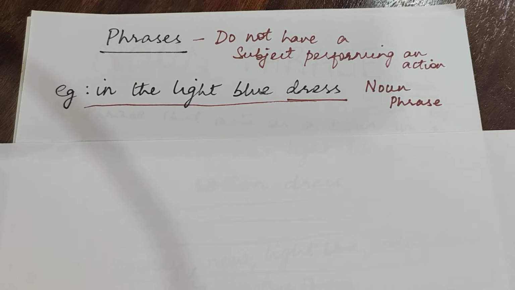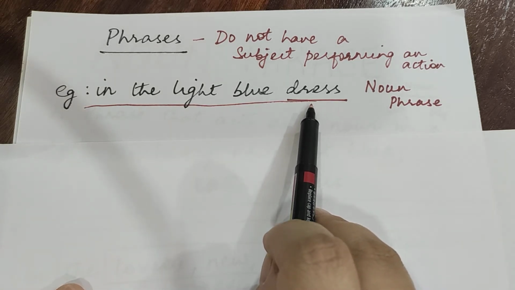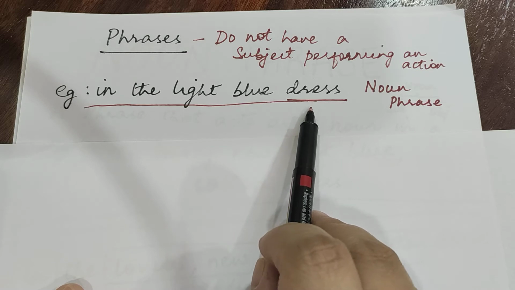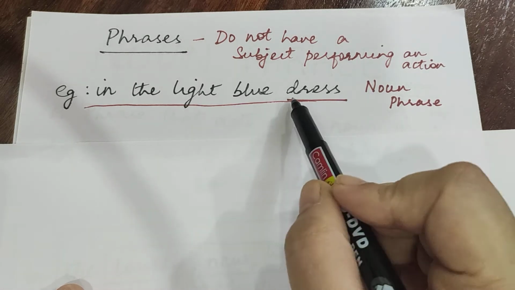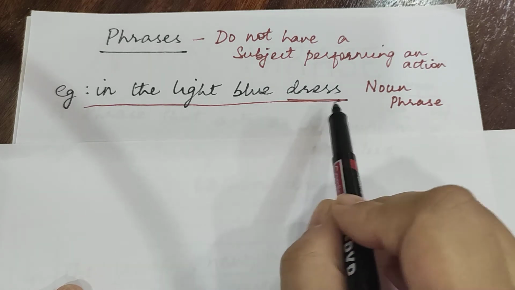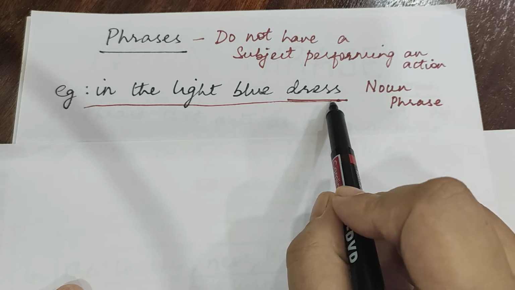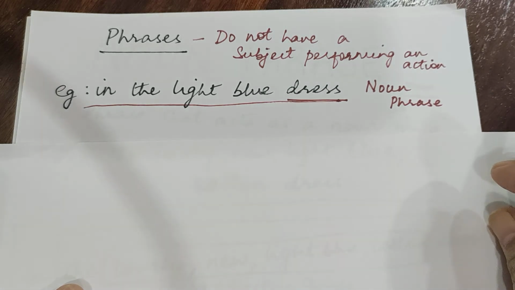Yes. So I told you earlier that a phrase is a group of words, but it does not have a subject performing an action. Look at the group of words given in front of you: in the light blue dress. What kind of phrase is it? What are we talking about? We are talking about the dress. That is why this is a noun phrase, because it tells us more about the noun in the sentence.